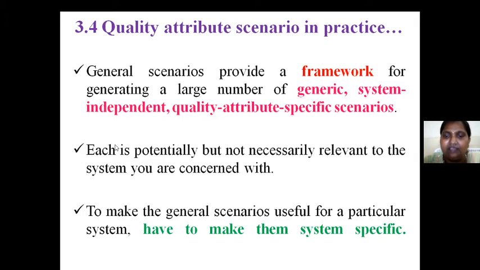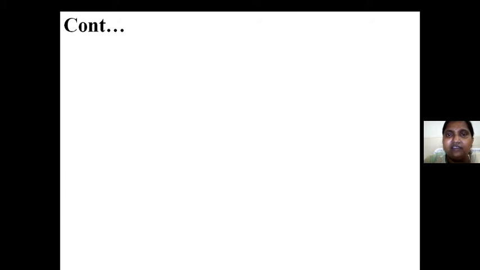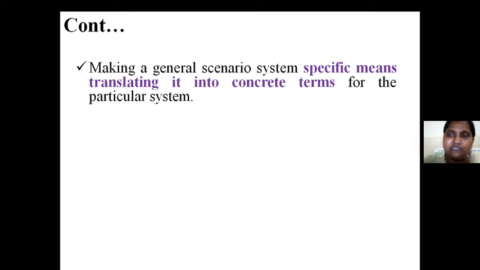Okay, right. So to make the general scenarios useful for a particular system, we have to make them system specific. Not only application system, or any other requirement system, it should be specific, right?